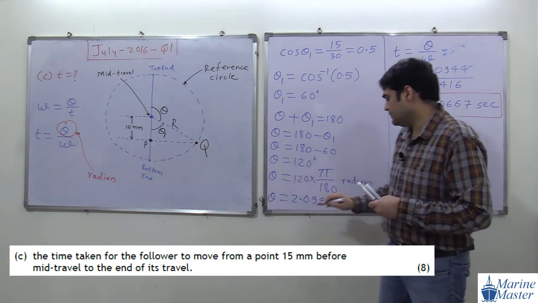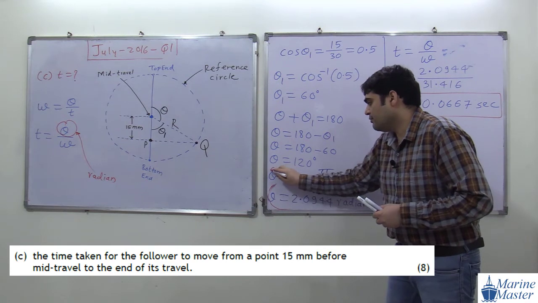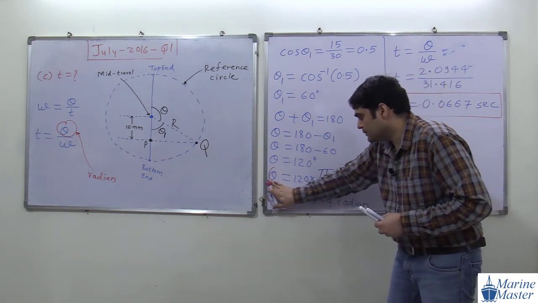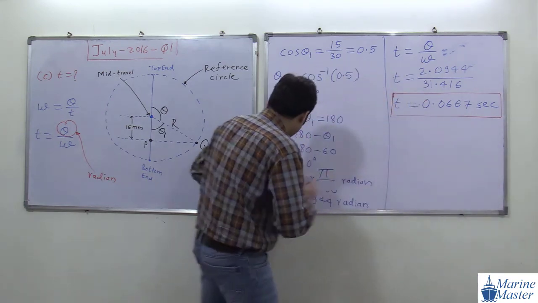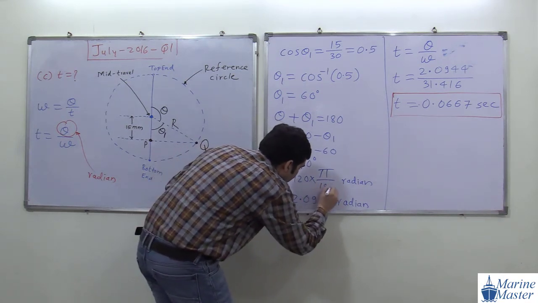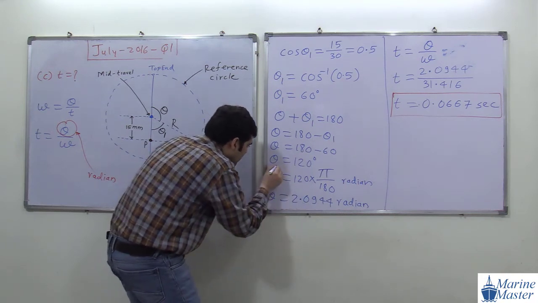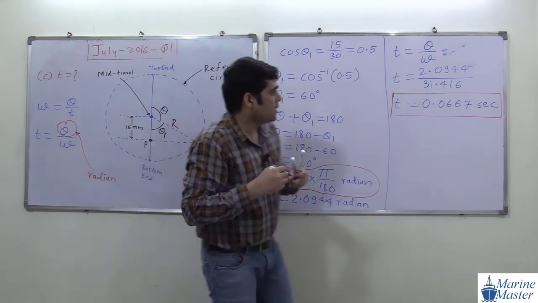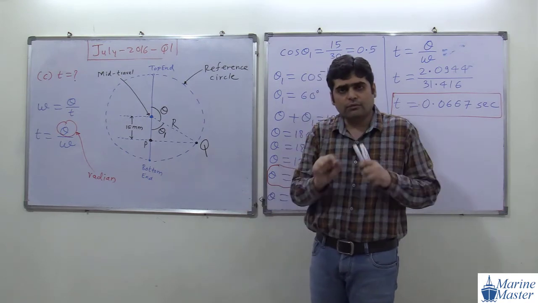This conversion, degree to radian and radian to degree, we converted degree to radian here. One minute, I am going to write it properly. This discussion is very important to us. At the end of this question, I will give you one note.